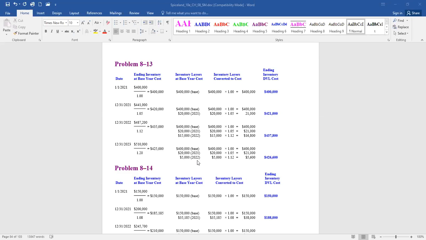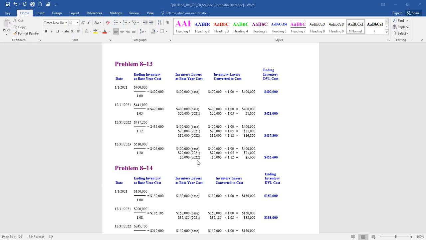12/31/2022, 487,200, and 12/31/2023, 510,000. Now, remember what we're doing here. We're trying to ensure that our LIFO system is truly working. And remember what LIFO wants to accomplish. It wants to record as much of the inventory as an expense in cost of goods sold and the lowest amount in the inventory account. That is the purpose of LIFO.